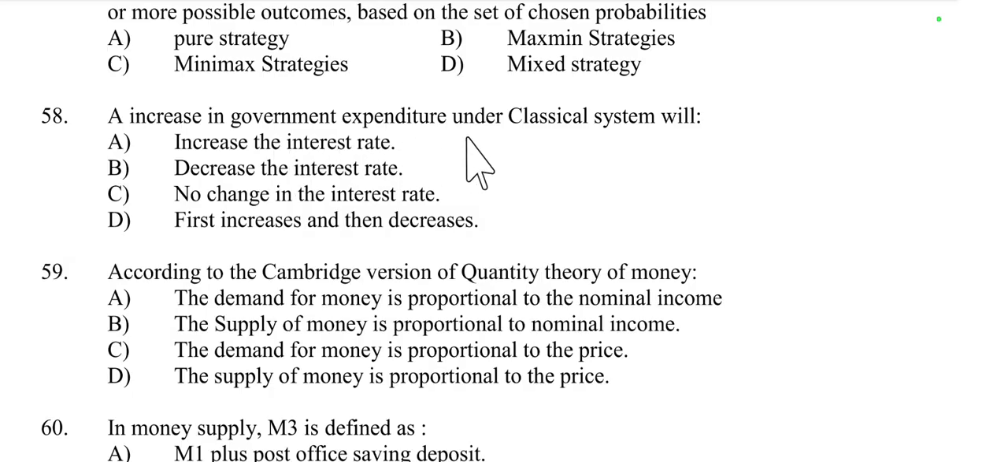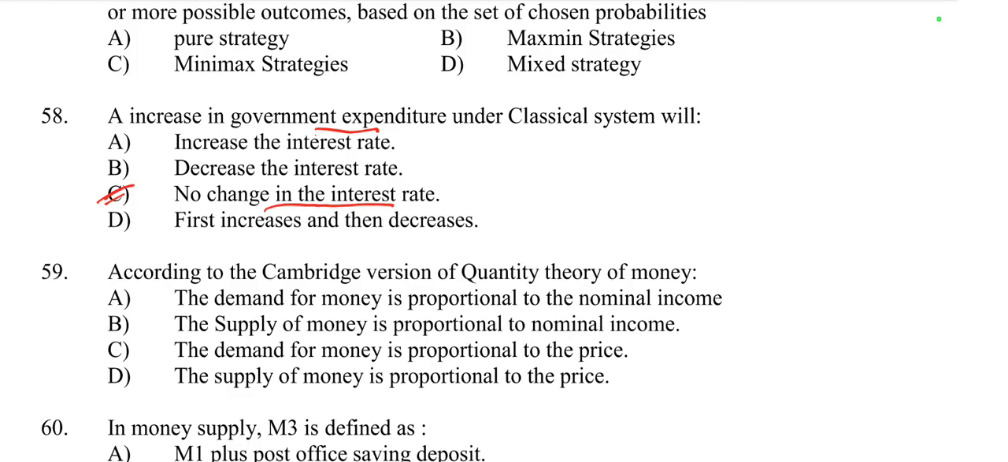An increase in government expenditure under the classical system will explain what? Increase the interest rate, decrease the interest rate, no change in the interest rate, or first increases then decreases. Under the classical system, when government expenditure increases, there is no change in the interest rate, because classical economics says that there is no intervention or only minimal activity of government.